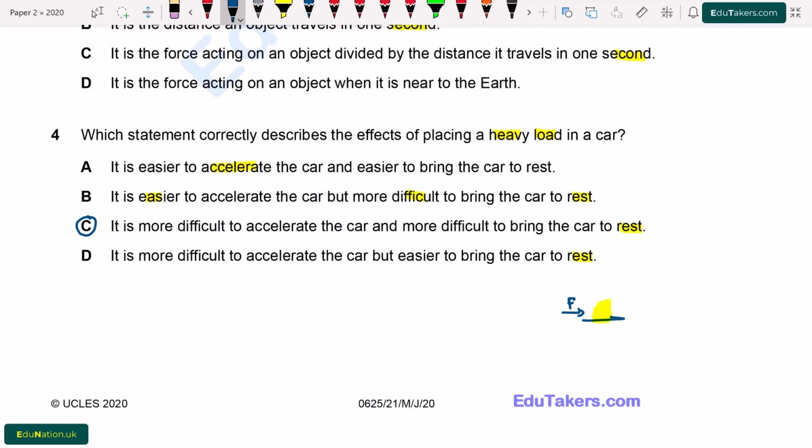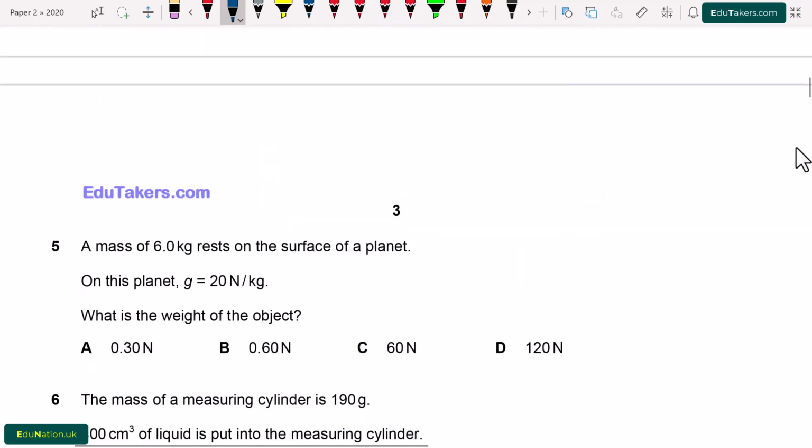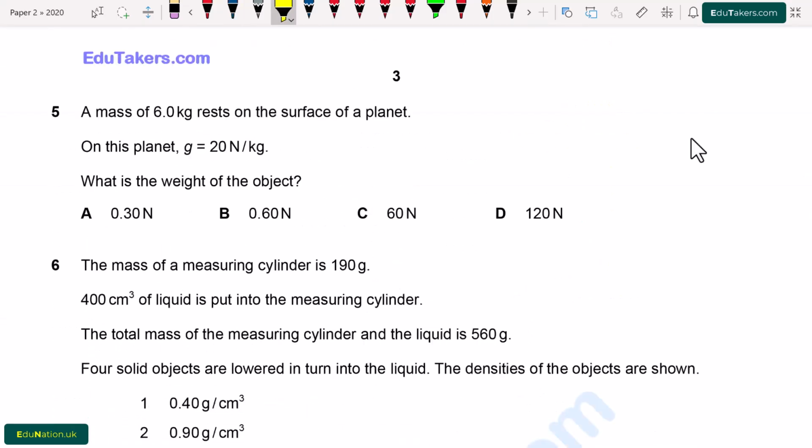So from here option C is correct. It is more difficult to accelerate the car and more difficult to bring the car to rest because we need a larger force to accelerate the car in this case when we place a heavy load in a car.